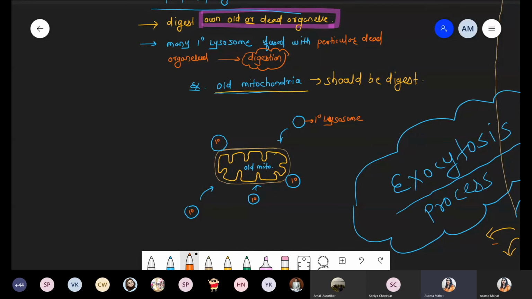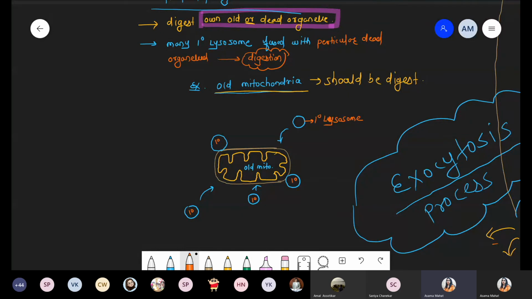Now the other solution the cell has is the lysosome, which takes the precaution. Is there any old organelle present inside the cell? You have to digest that within the cell. It is not released outside. Mitochondria is not released outside. Within the cell, there is a digestion, a degradation of that complete mitochondria.